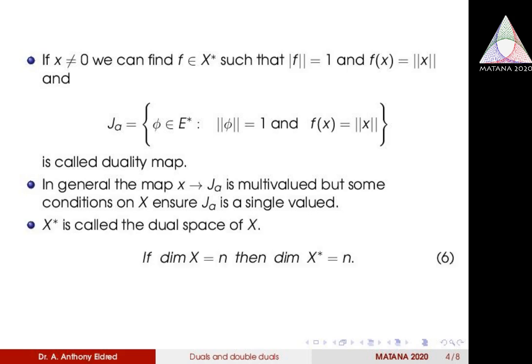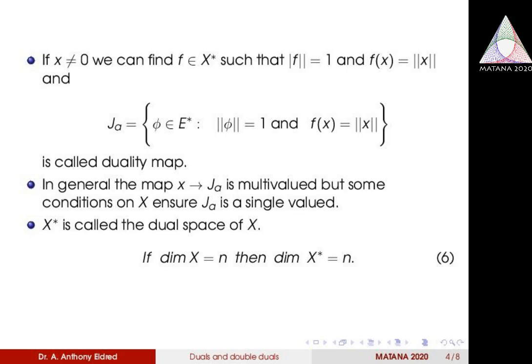Now we are giving a new name for X star. X star is the set of all bounded linear functionals, or continuous linear functionals, on X, which is itself a normed linear space with a defined norm already. So X star is called the dual space of X. For finite dimensional spaces, the dimension of X star will be the same as the dimension of X. And from X we can define X star.